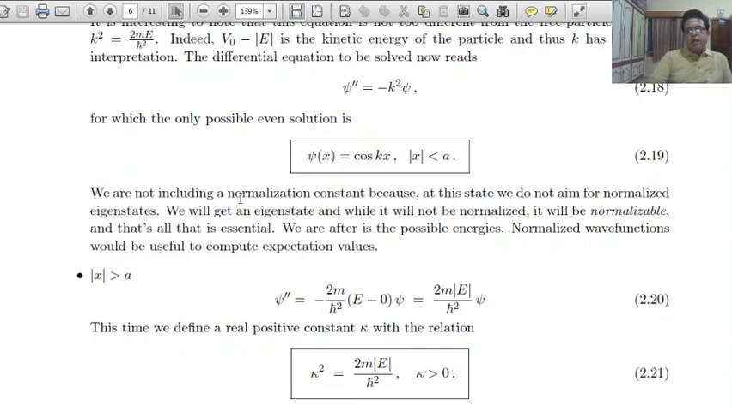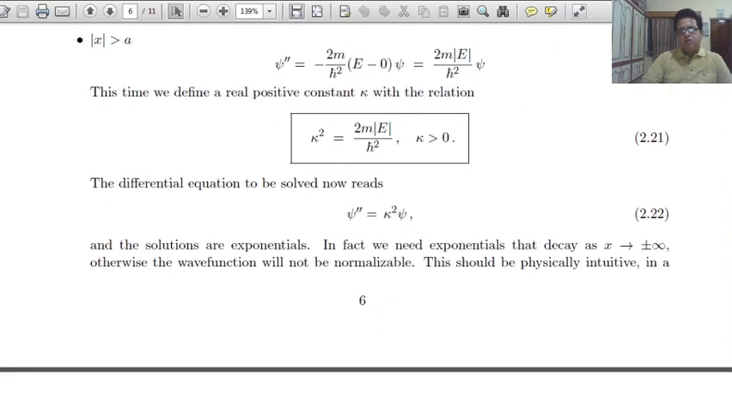We are not including a normalization constant because at this stage we do not aim for normalized eigenstates. We will get an eigenstate, and while it will not be normalized, it will be normalizable, and that is all that is essential. What we are after is the possible energies. Normalized wave functions would be useful to compute expectation values. For the magnitude of x greater than a, psi double prime equals minus 2m upon h bar square, E minus 0, psi. So kappa square equals 2m times the magnitude of E upon h bar square.